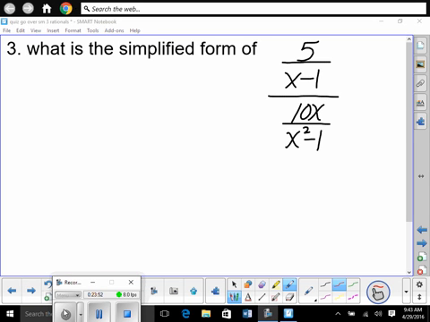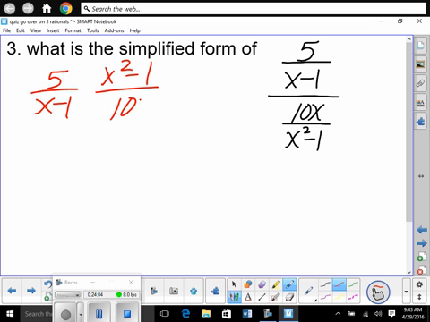It says, what's the simplified form? That doesn't always mean division, but in this problem, isn't it a division problem? Dividing fractions is easy: flip the second and multiply. We have 5 over x minus 1. We flip the second, that puts our x squared minus 1 on top, divided by 10x, right? Now I'm not going to multiply this together yet, because that's going to make bigger stuff for me to factor. I'm going to factor everything, divide out common factors, then multiply, right?